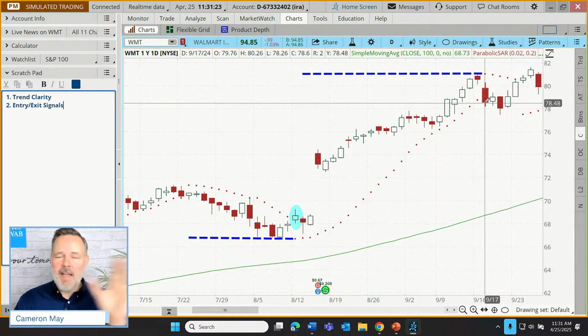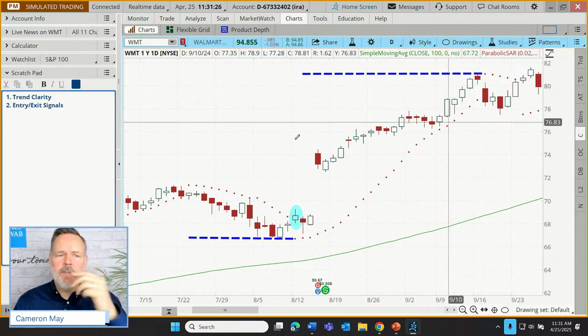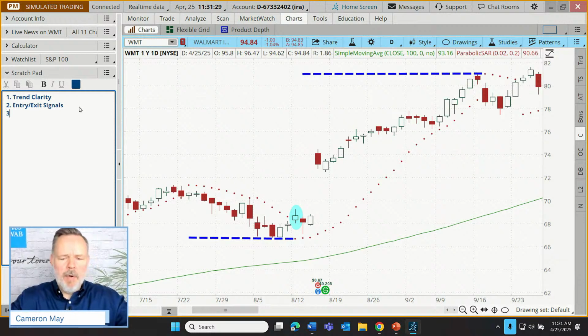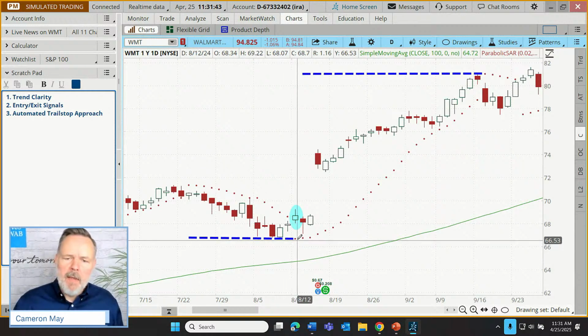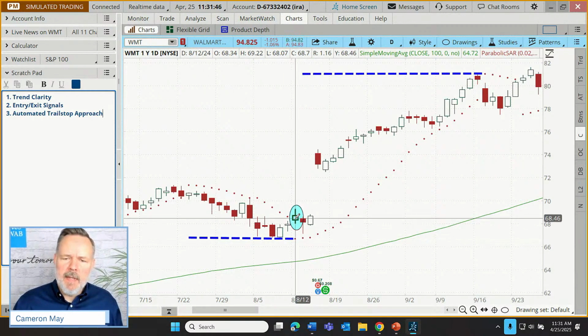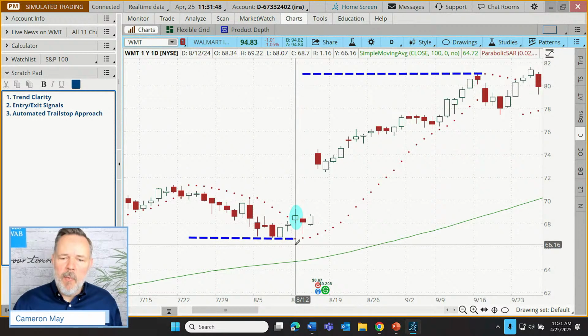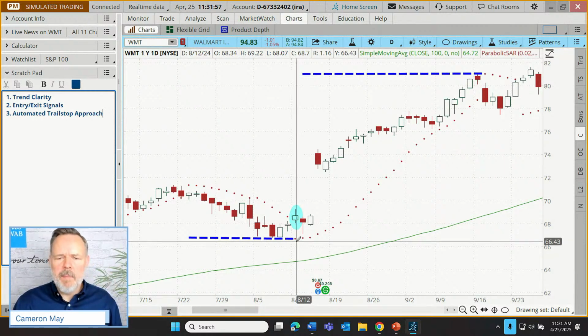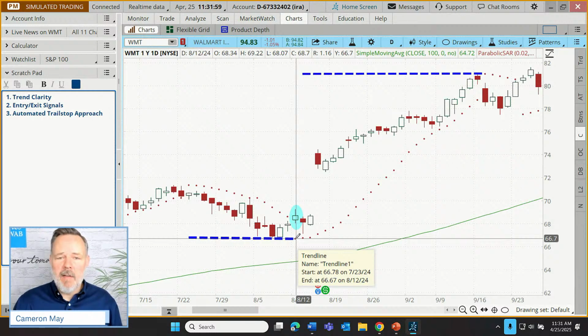Now, some traders just say, that's it, I'm out. Others, though, will actually use a trailing stop approach. And a potential benefit here is an automated trail stop approach. So what does that mean? Well, for some traders, they take the entry and then they have a stop 1% or so. I can't say 1% is a hard and fast rule because not everybody does it that way, but something like 1% below their PSAR value.